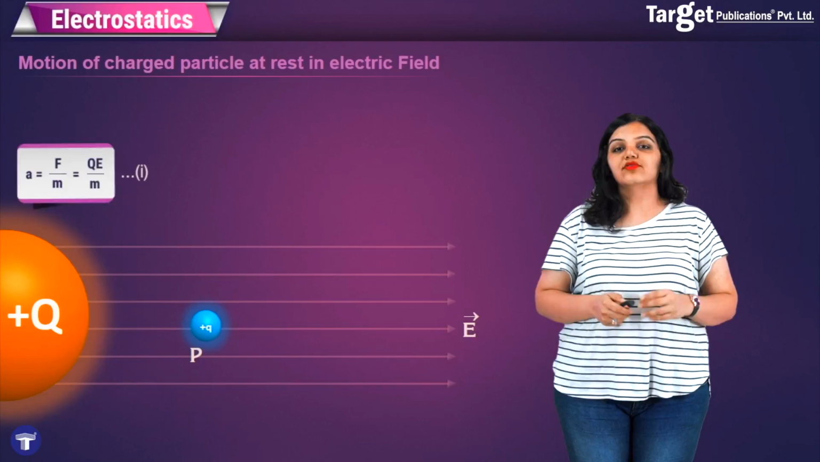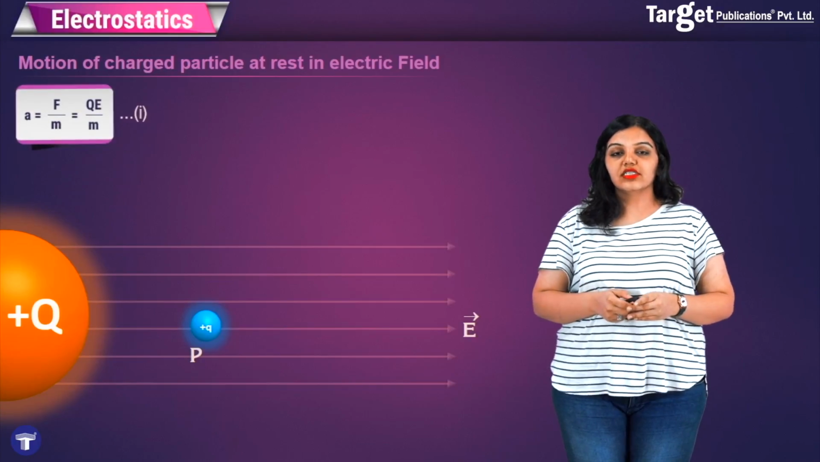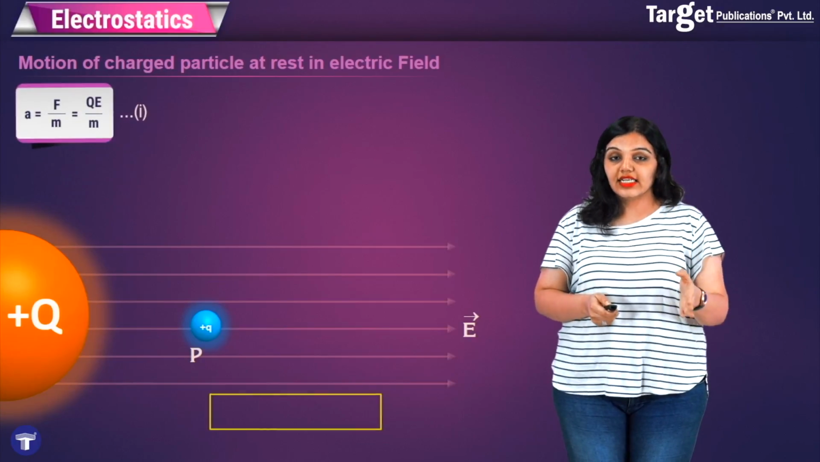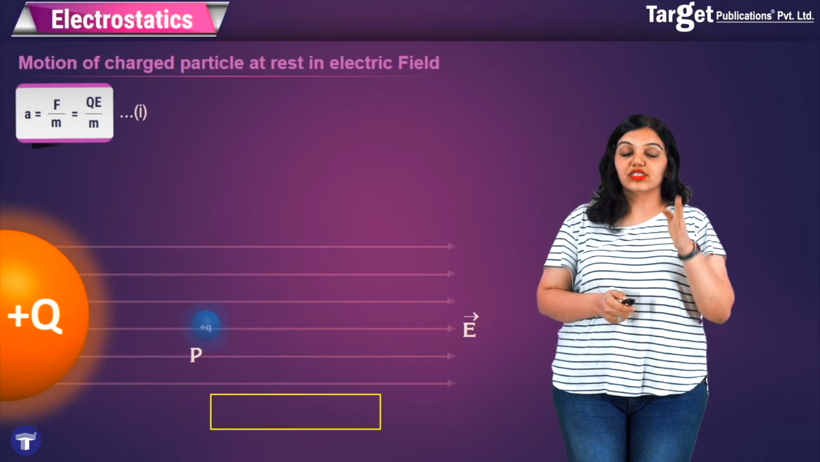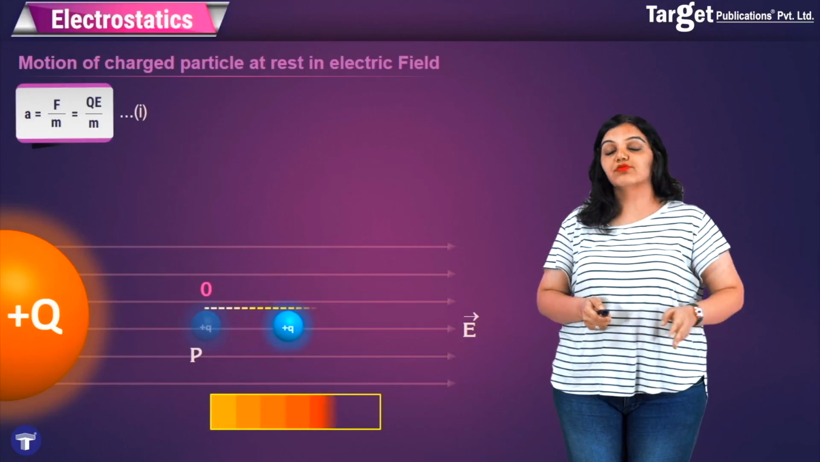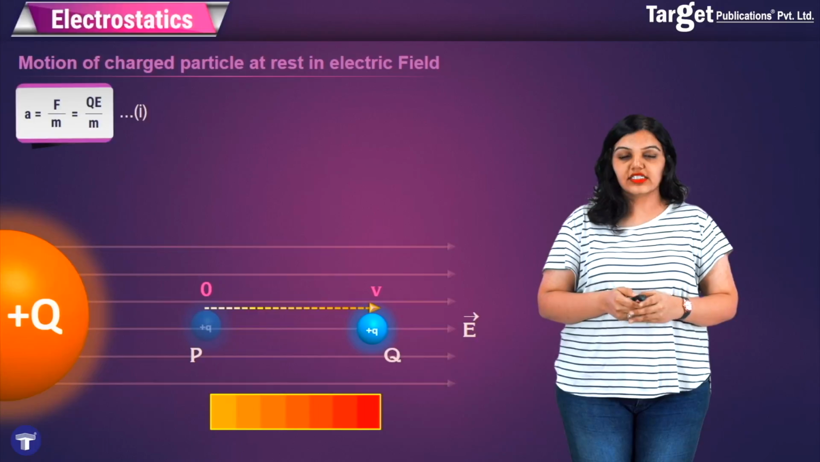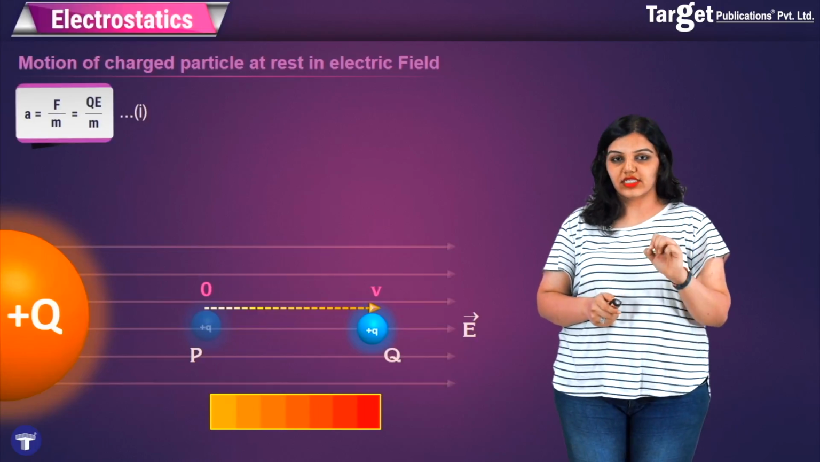Let's now try to find out what the velocity is. To find the velocity, all we have to understand is that as it goes from time t is equal to 0, which is initially at rest, it moves towards point Q, it gets faster and faster, and at point Q, let's say that its velocity is v.